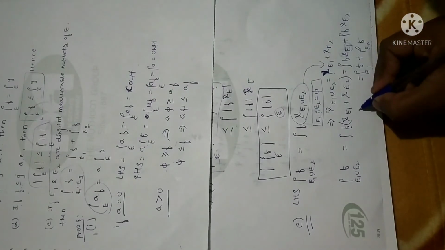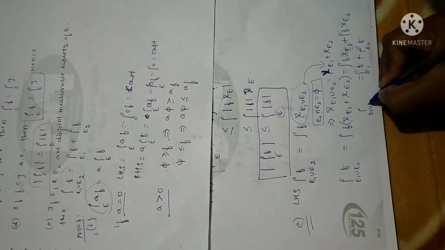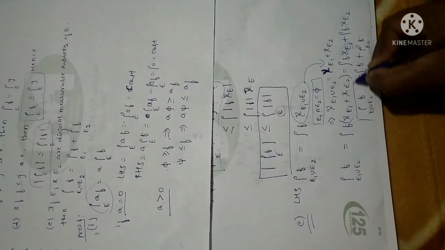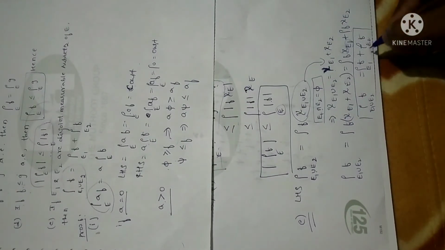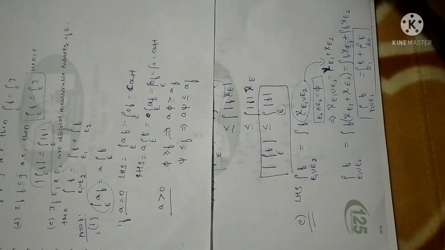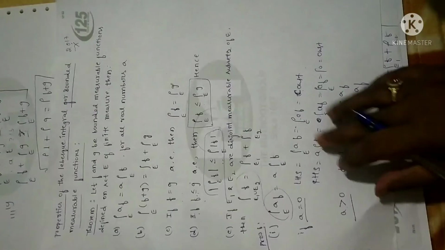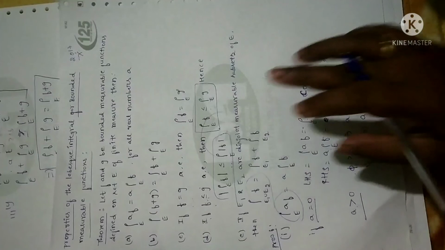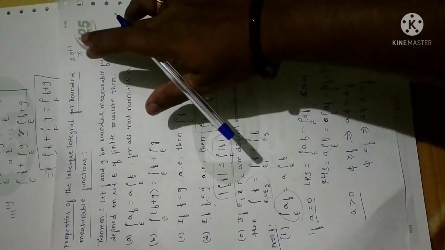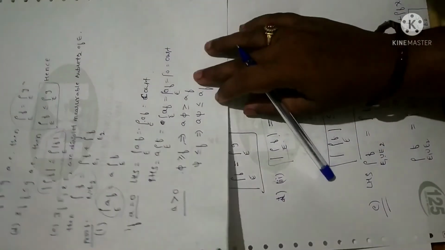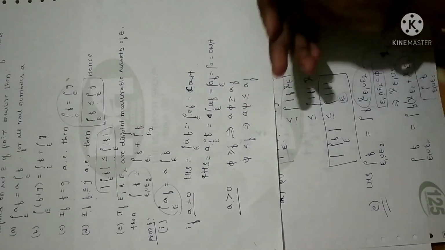Let me write the LHS as it is. The integral over E1 union E2 of F is equal to the integral over E1 of F plus the integral over E2 of F. So these are the properties of the Lebesgue integral of a bounded measurable function. This is important. It was asked in 2017, so you have to practice all of them. It is very simple if you know all the definitions properly. Most of the proofs are similar to one another.